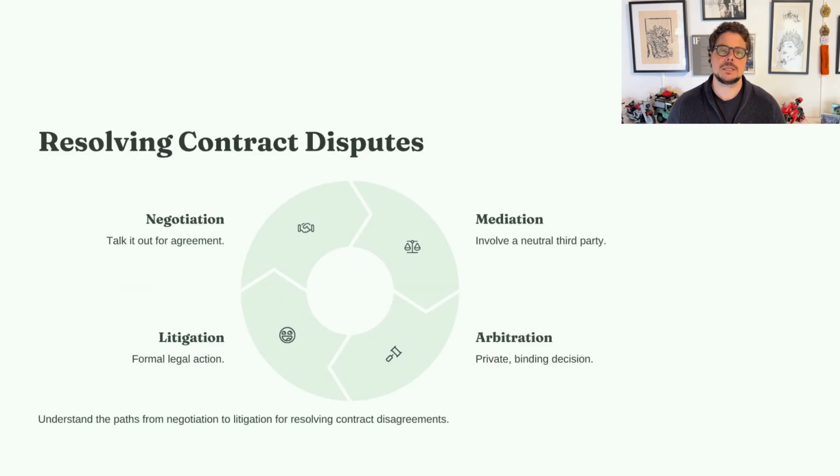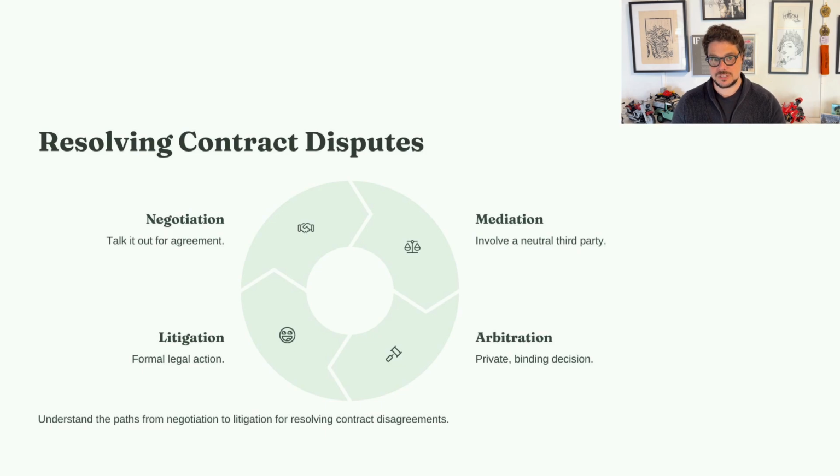When disputes arise, there are 4 common resolution methods. Let's understand some in detail. First is negotiation. This includes direct discussions between parties to reach a compromise. It's the quickest and least expensive method. Next is mediation. It involves a neutral third party to facilitate discussions. It is a non-binding process, meaning the parties are not obligated to accept the mediator's recommendation.